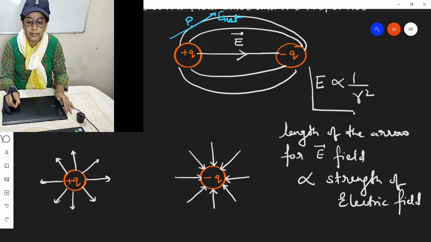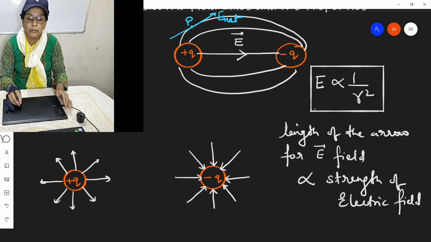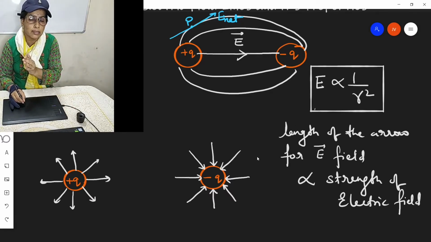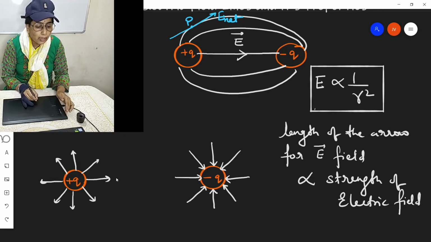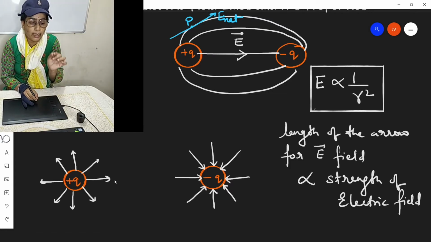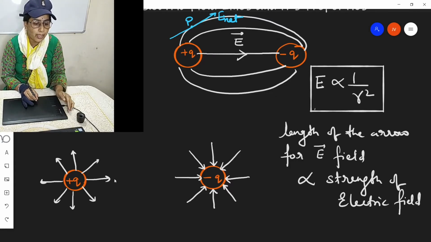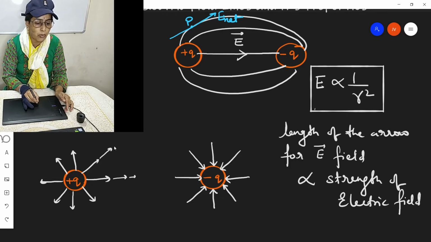Electric field with distance fades away faster than this inverse square law. So near the charged body, the length of arrows will be longer, and as we move away, length of arrows have to be made smaller.